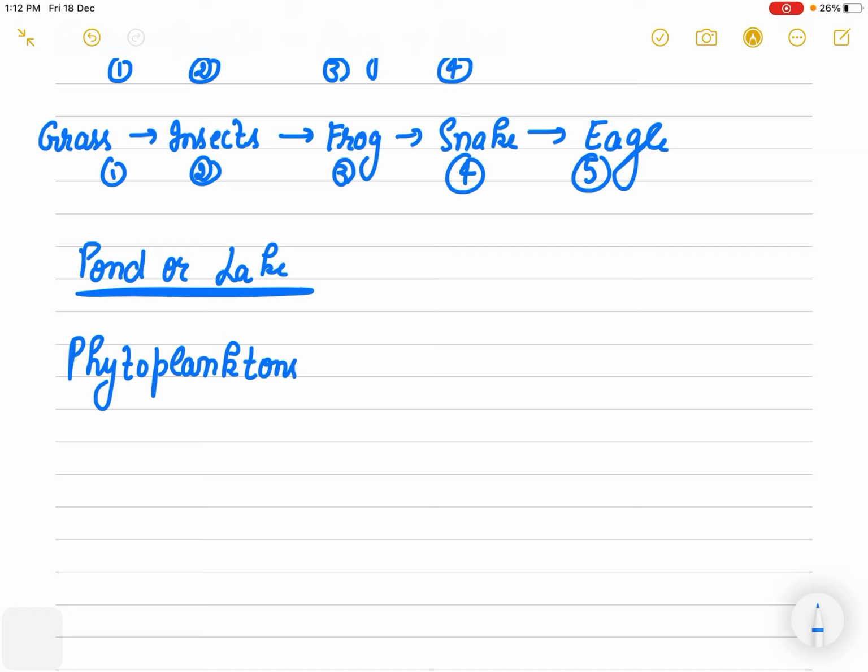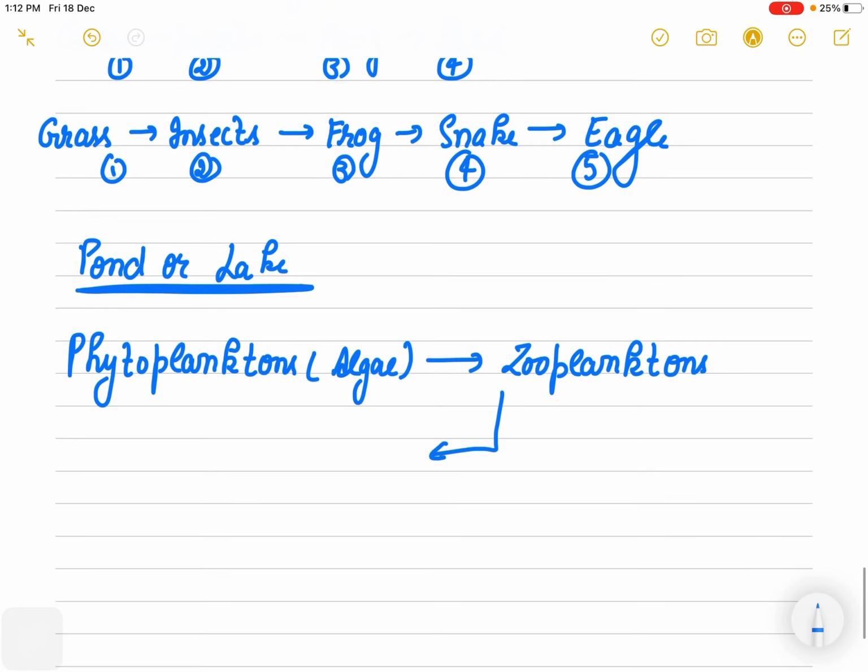Phytoplanktons, these are your algal plants. These are eaten by zooplanktons. Many of us sometimes don't get an idea of what a zooplankton is. Zooplanktons are microscopic free-floating animals, which you can easily find in a pond or a lake.